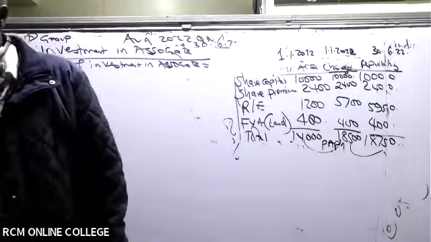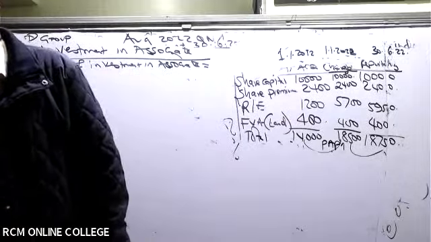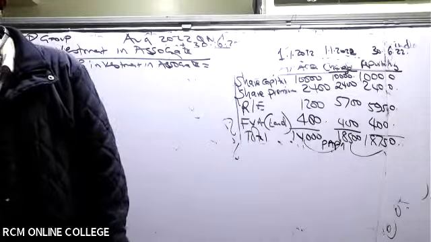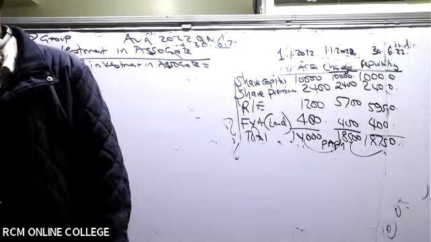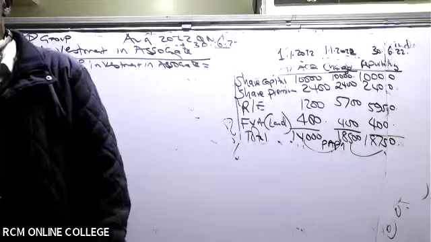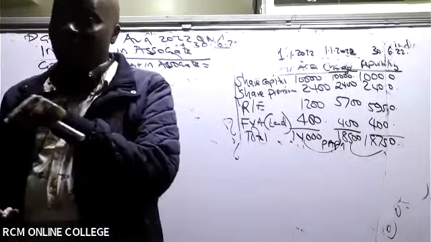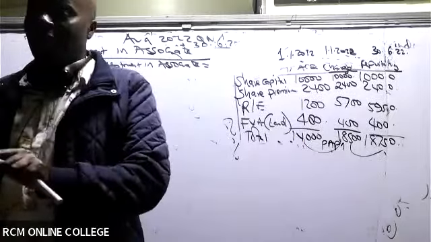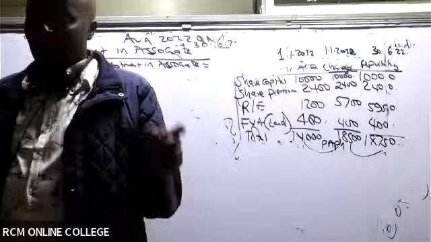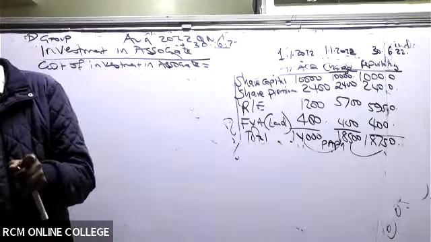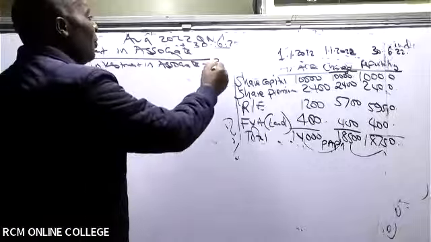So investment in associate, that is given in note number 5. On 1st July 2015, P Limited acquired 30% of 1,000 million ordinary shares worth 10. So you see, they haven't told me the exact amount I paid in the note. When I'm not given the exact amount paid in the notes, I should go to the balance sheet. And in the statement of financial position, I'll see investment in A Limited is 3650.